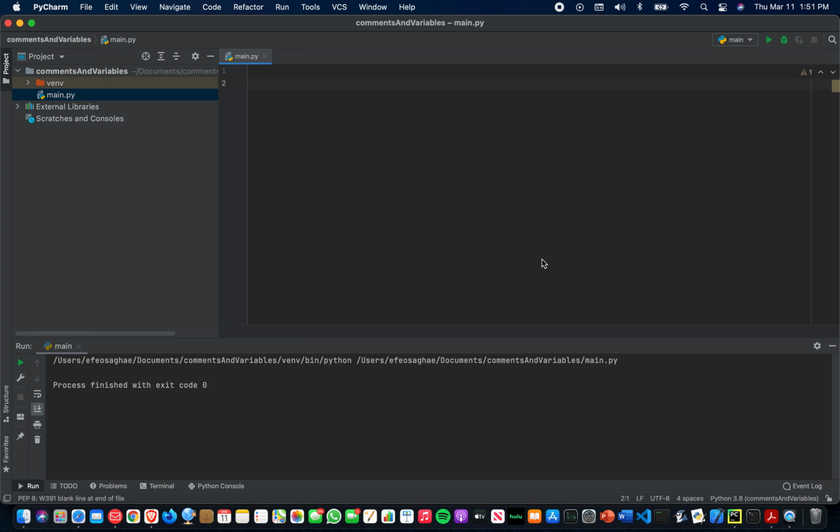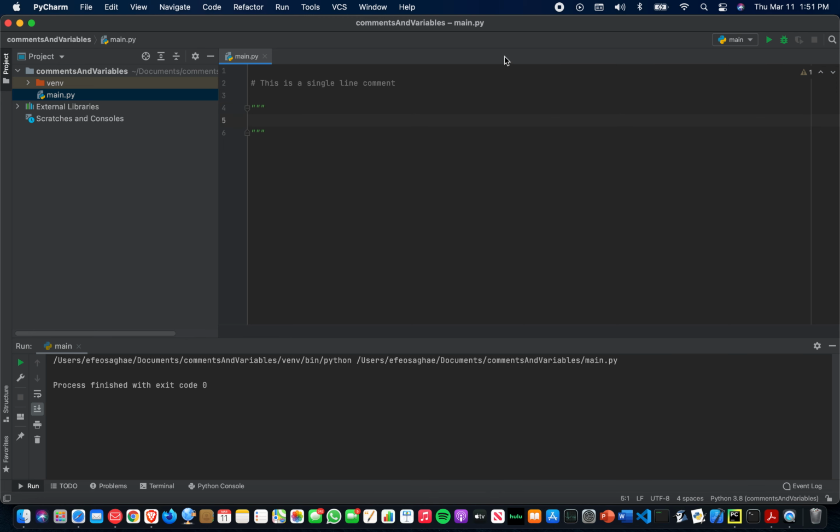There are two different types of commenting features available in Python. There's a single line comment and a multi-line comment. A single line comment begins with the hash symbol. That's right. This is a single line comment and is useful in mentioning that the whole line should be considered as a comment until the end of the line. The other way we can comment in Python is through triple quotes.